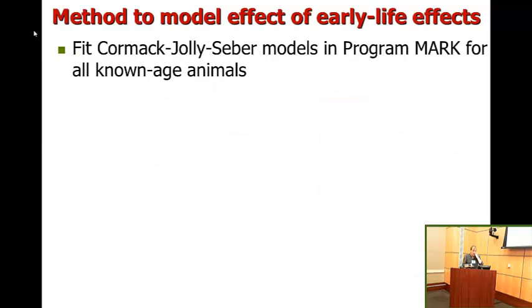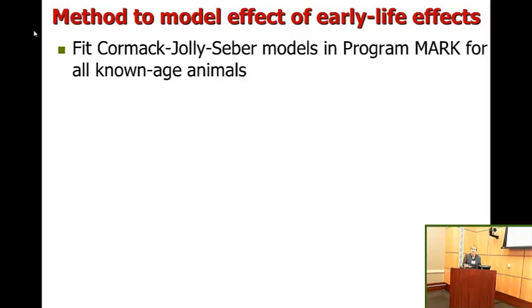So to model the effects of early life on later life histories, we turn to Cormack-Jolly-Seber models implemented in Program MARK. For those of you who are used to working with mark-recapture data, Program MARK is sort of the state of the art. This can utilize all known-age animals.